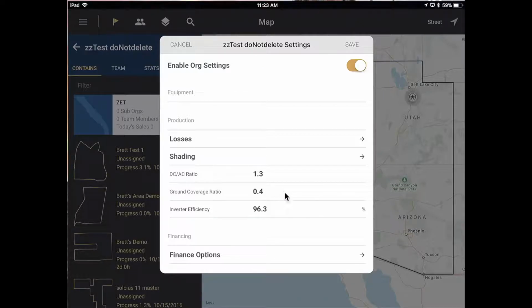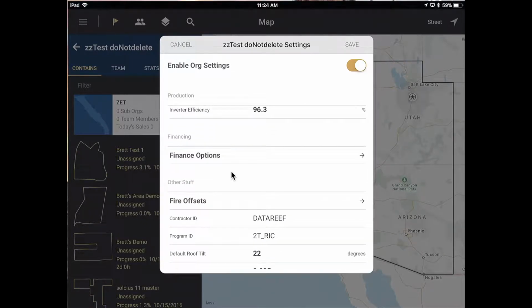All of this I have the ability to adjust at the organization level, simply because I am an owner or an admin inside of the platform. It gives me the ability to set these up for my group and to manage and change those as often as needed based upon what we're working with at that given time.